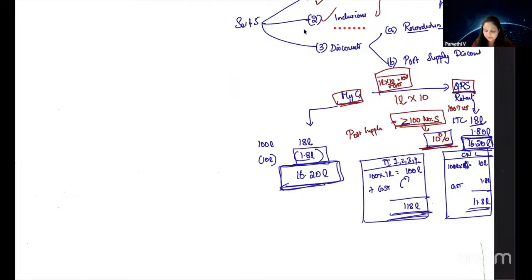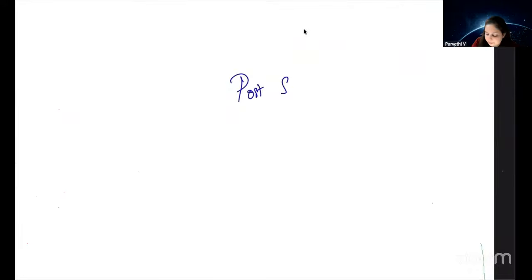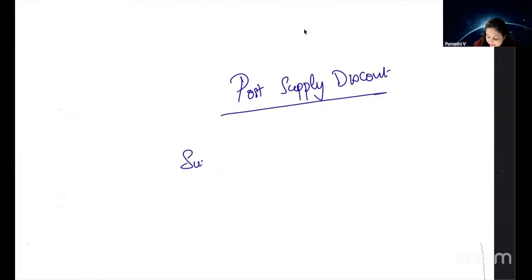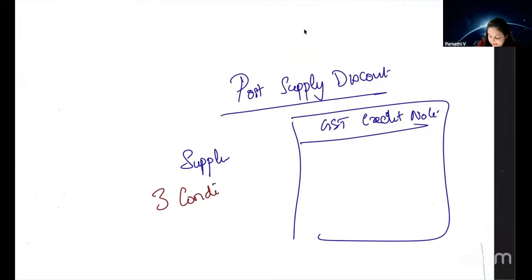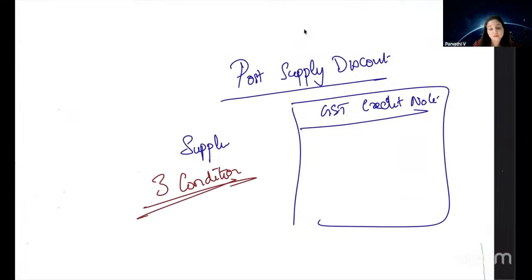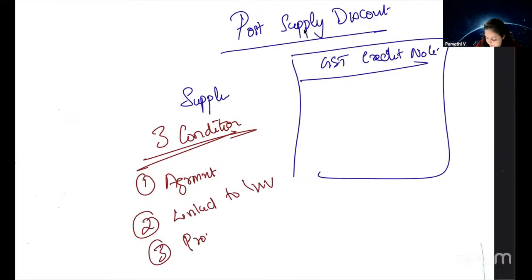Let's understand. Okay. So in this it says, in case of post supply discount, if the supplier has to issue a GST credit note to reduce his liability, then he will have to satisfy 3 conditions. Only then he can reduce this post supply discount. First condition is there should be an agreement before or at the time of supply. Second, it should be linked to invoice. Third, proportionate ITC should be reversed by the recipient.